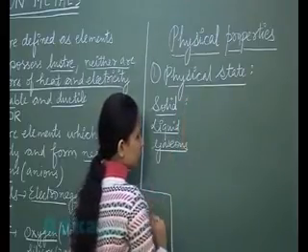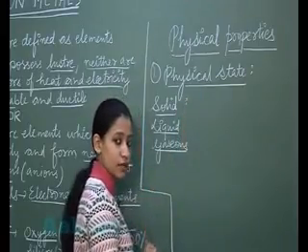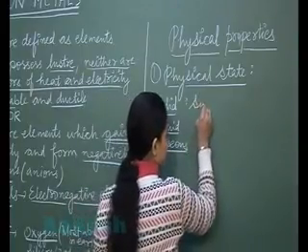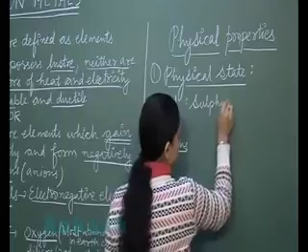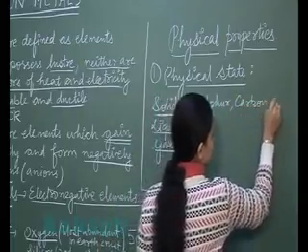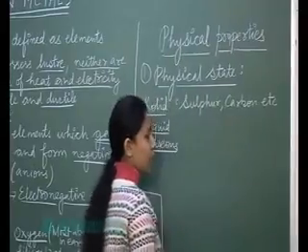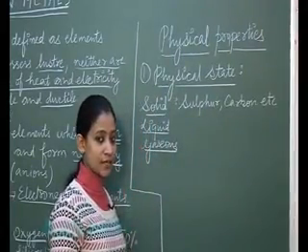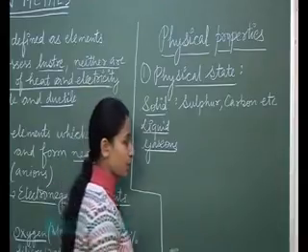We have to study the examples of the non-metals in the solid state. Then the examples will be like sulfur, carbon, phosphorus, etc. And there is only one non-metal which is present in the liquid state, and that name is bromine.